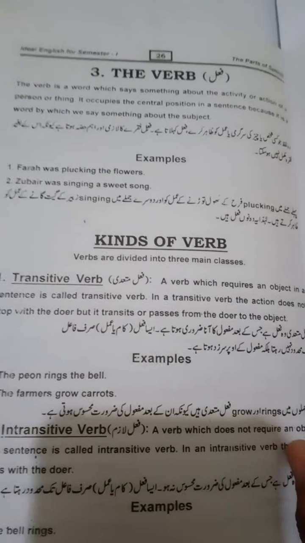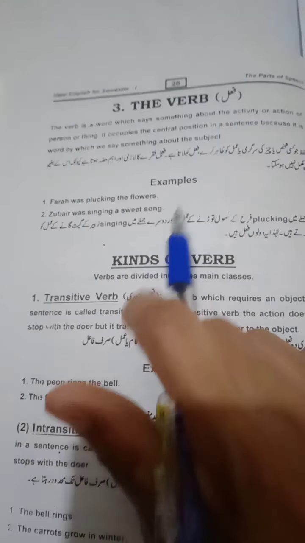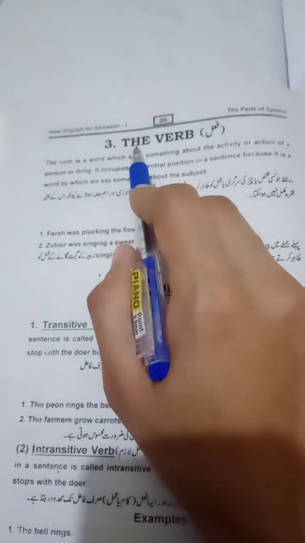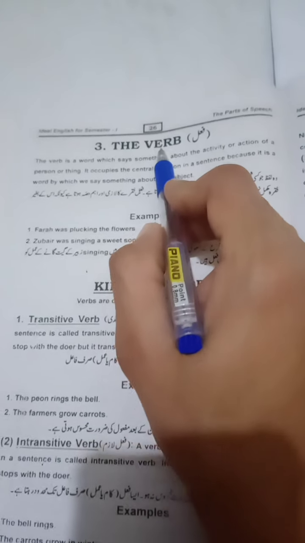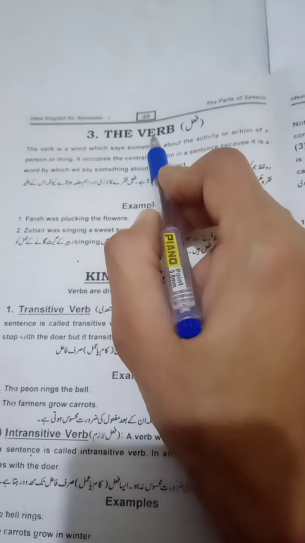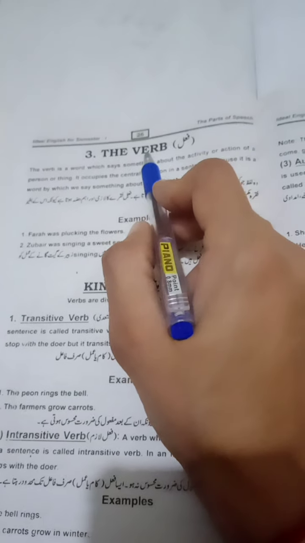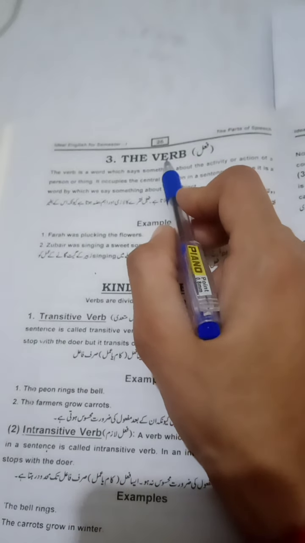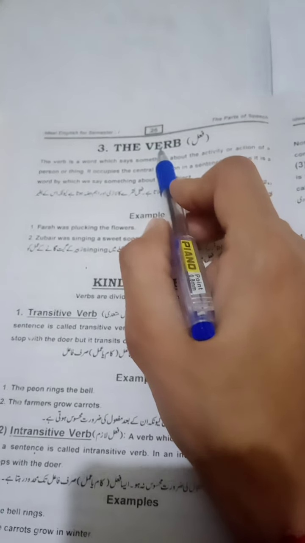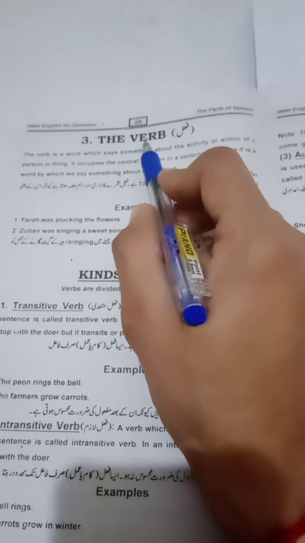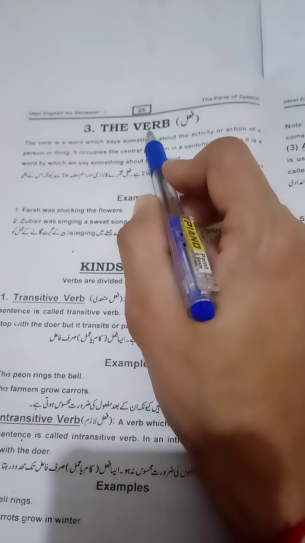Today is our second lecture of functional English. The topic for today's discussion is the verb. If we go to your outline, the parts of speech that we are recommended by the university, they are noun, the verb, and adjective. Noun we have done yesterday. I hope you must have completed the homework. Now today we will start with the verb.